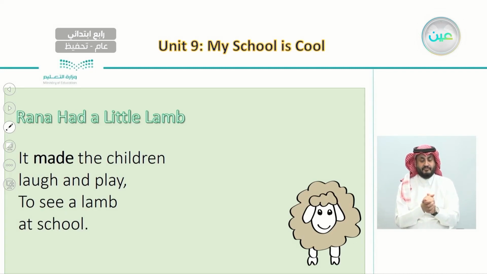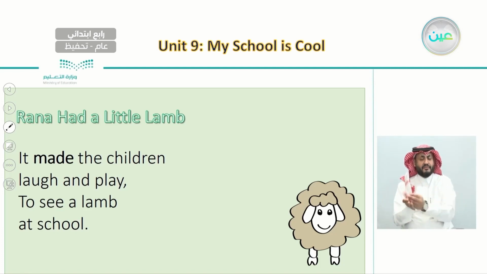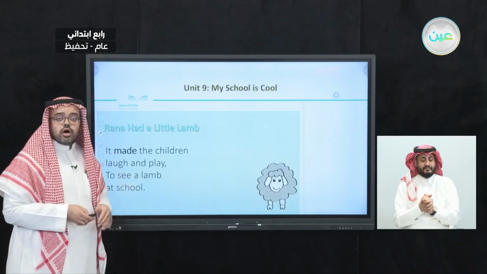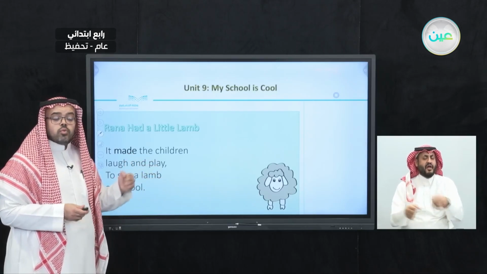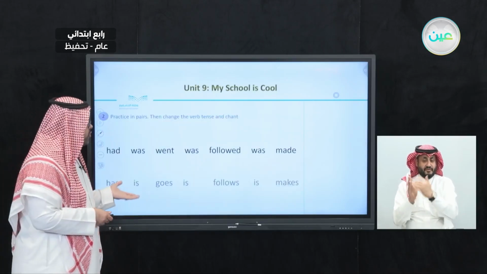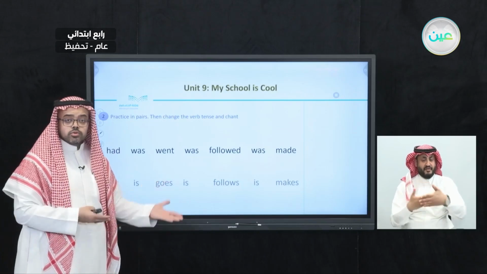So here is also at the end, when this lamb went to school with Rana, children did laugh and did play. So what are the verbs that we use here in this chant? We have listed all of these 7 verbs. And we said that it is important that we can rewrite this chant again, but not with the past tense, but also with the present tense. This will help us to have a new chant.